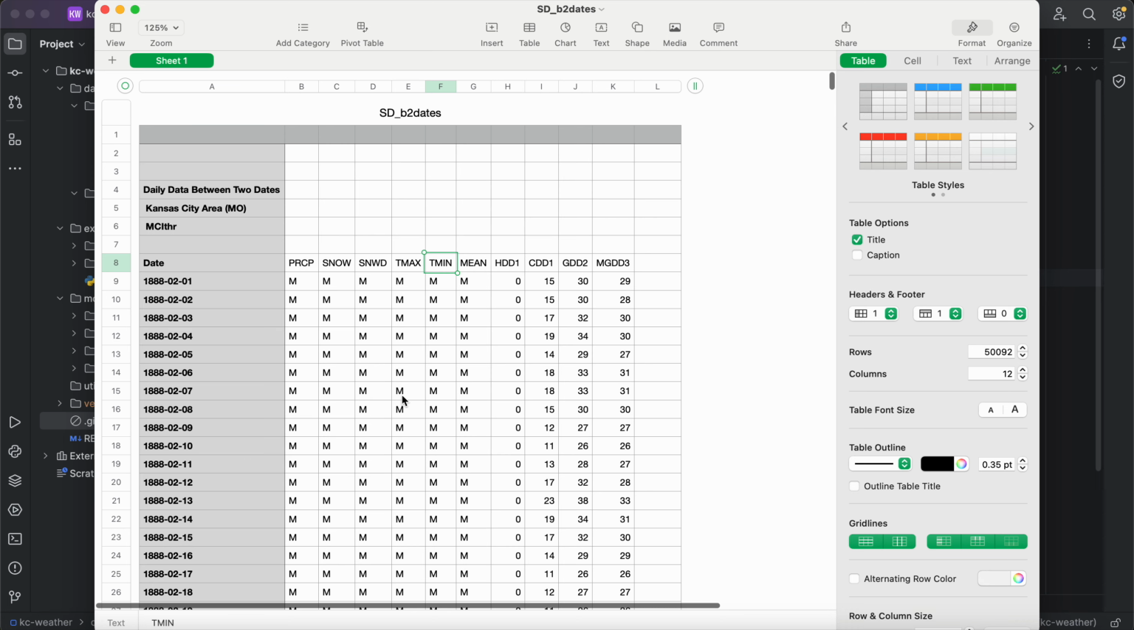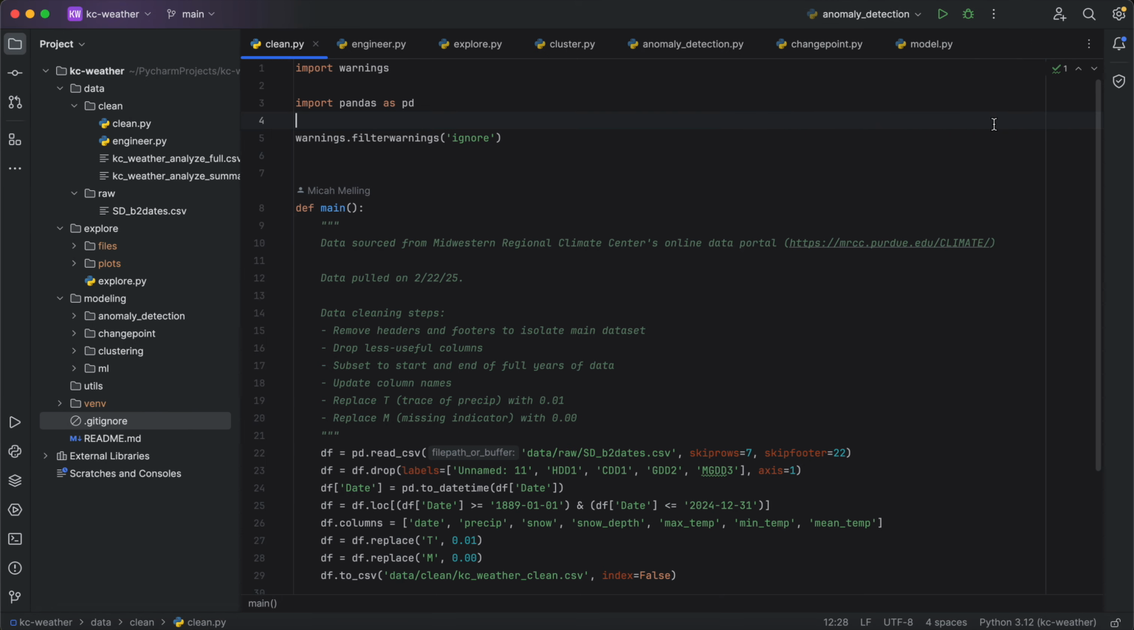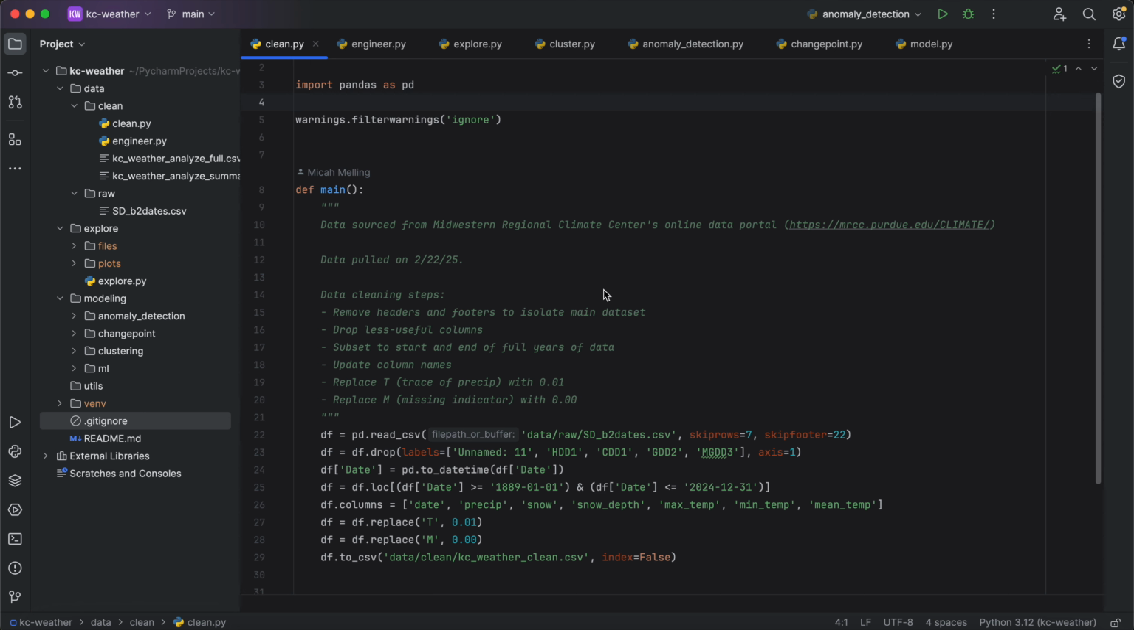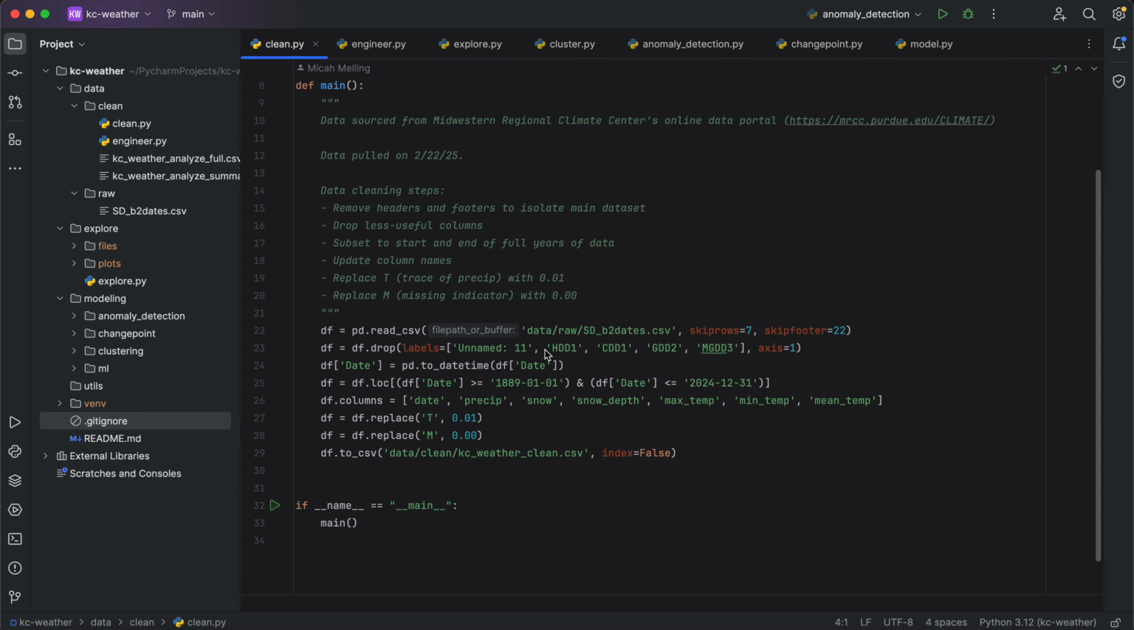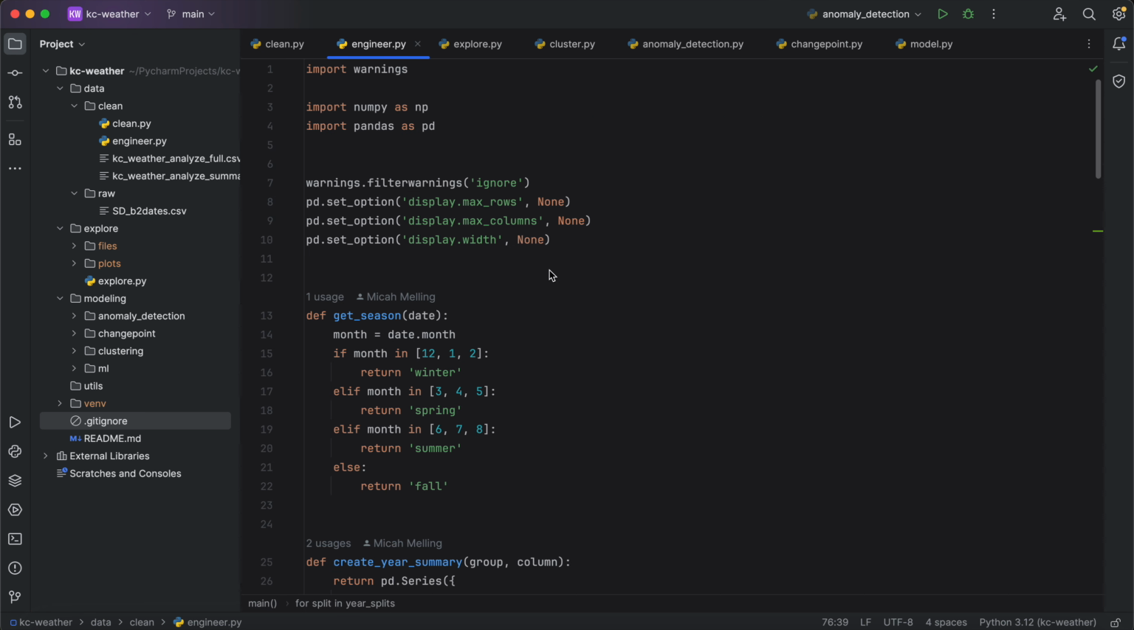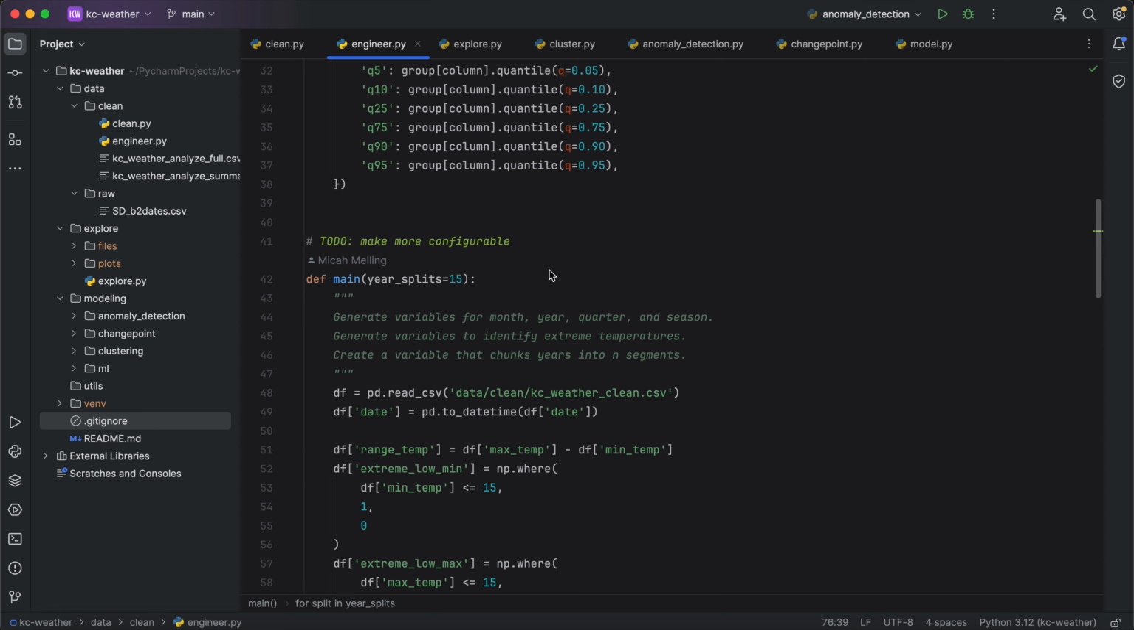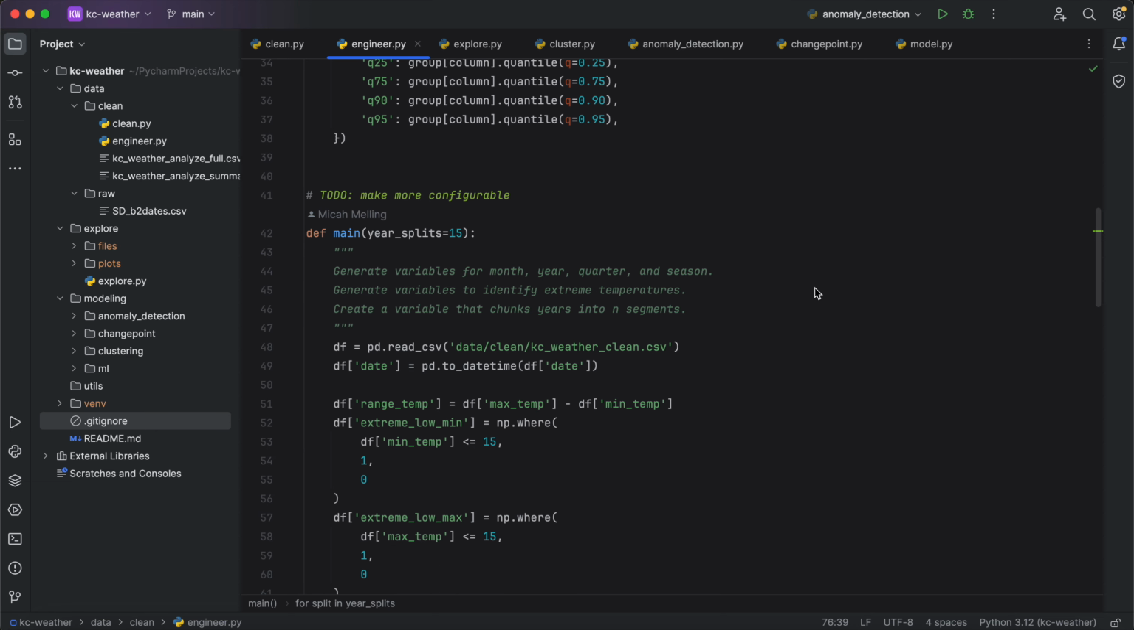So this is all well and good, but of course we need to do some data cleaning, which is in data clean and clean.py. So I kind of talk through some of the just very basic data cleaning steps that I take here, and that will produce data clean kc weather clean.csv. That's also pushed up to the GitHub account, I believe, so you can just pick up the clean data if you would like.